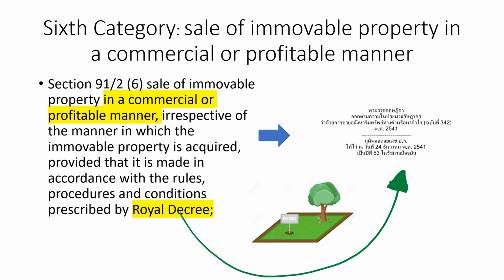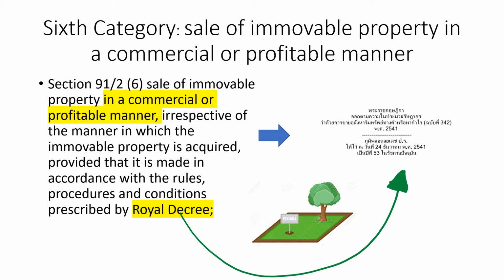The sixth category is the sale of immovable property in a commercial or profitable manner, for example, land or real estate business. But the key point is that you need to sell in a commercial or profitable manner.